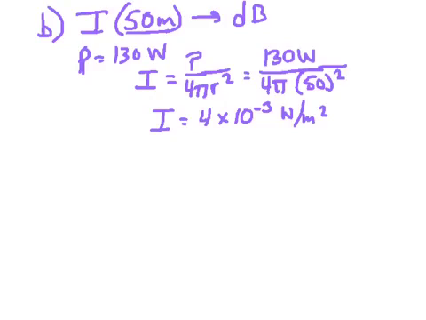Now let's put this into the decibel scale, because this will make a little bit more sense then. The decibel scale says that intensity in decibels is equal to 10 log of I over I0.